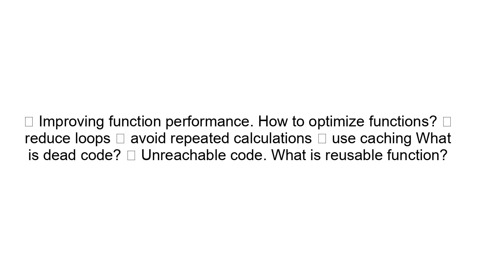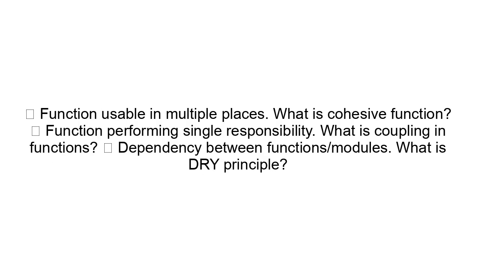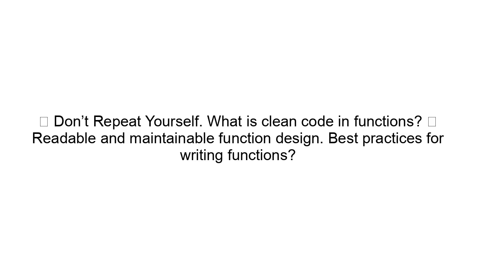What is dead code? Unreachable code. What is reusable function? Function usable in multiple places. What is cohesive function? Function performing single responsibility. What is coupling in functions? Dependency between functions, modules. What is DRY principle? Don't repeat yourself. What is clean code in functions? Readable and maintainable function design.